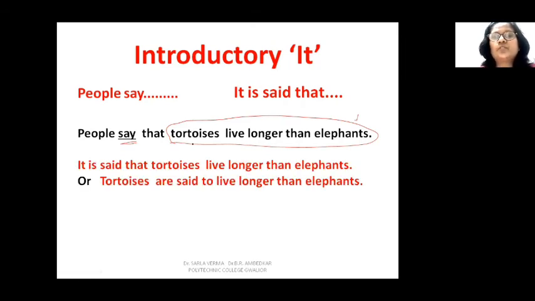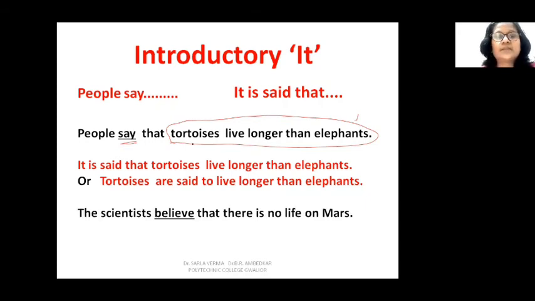It is said that tortoises live longer than elephants. So it is said, and that is used as a connector. Said what? That tortoises live longer than the elephant. So you have only changed part of the sentence. People say it. You change this into passive: it is said. Or this sentence can also be done as tortoises are said to live longer than elephants. For you, using the introductory it will be simpler. It is said that tortoises live longer than elephants.